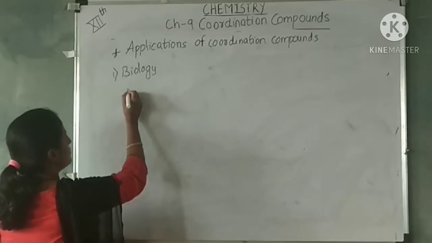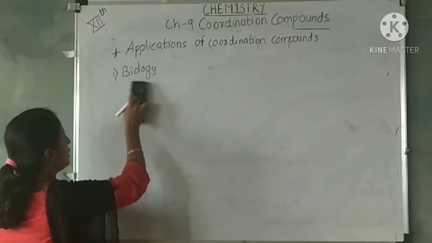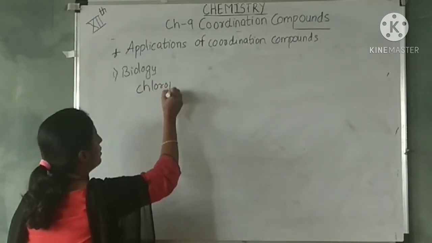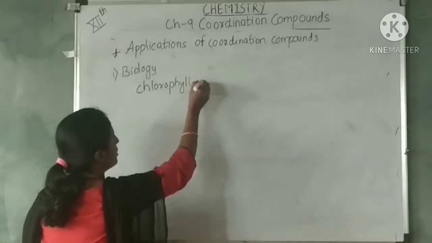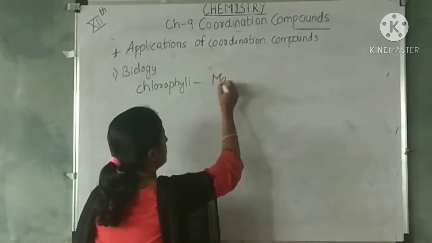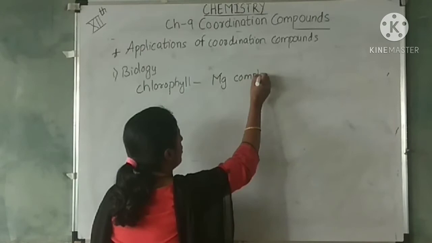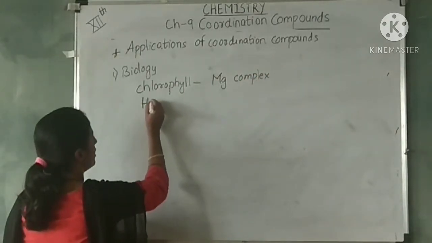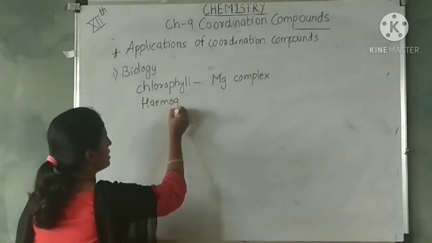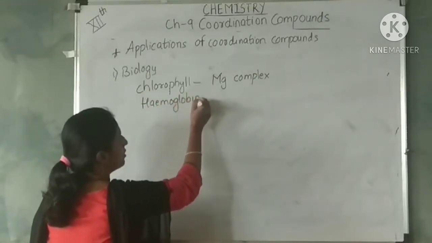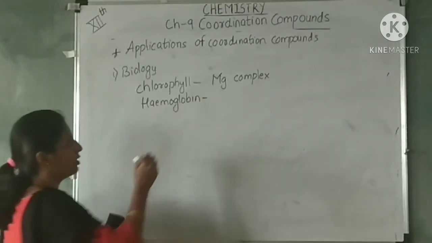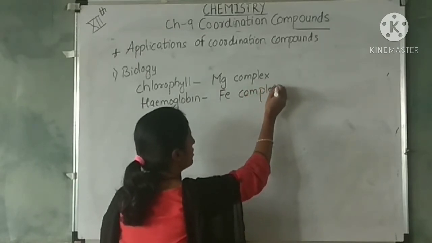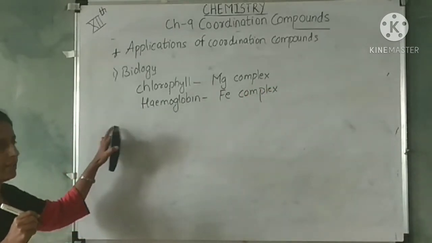Example here, chlorophyll. Chlorophyll is a green color pigment. Why does it appear green? Because it has a magnesium complex. Okay, the complex in it is a magnesium complex. Now your blood has hemoglobin in it, which gives your blood a red color. Why is your blood having red color? Because it is having an Fe complex. Iron complex is present. That's why it is having red color.